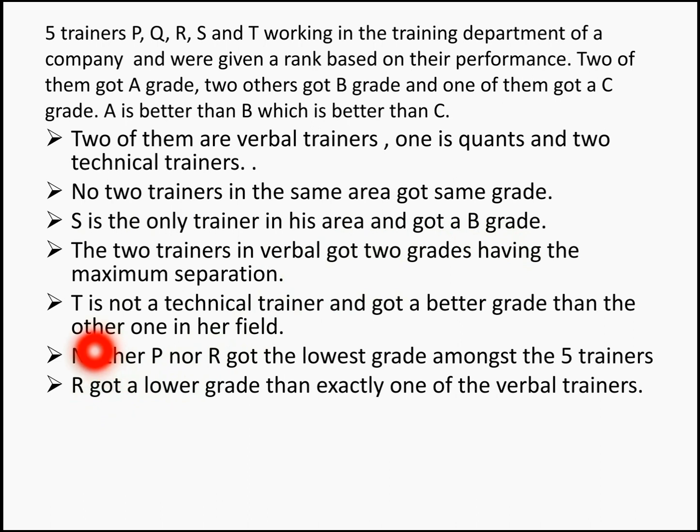And then the last data, R got a lower grade than exactly one of the verbal trainers, right? So if it's going to be lower, it should be either lower than C or lower than A. Lower than C, we don't have a grade, so lower than A is B. So R has secured a B grade while P has secured an A grade.